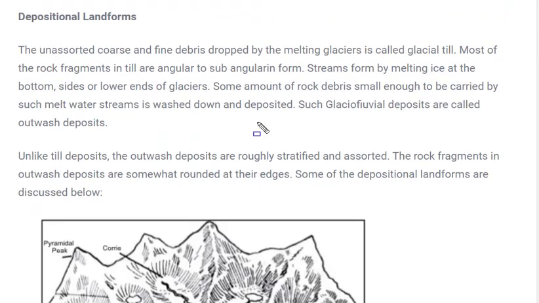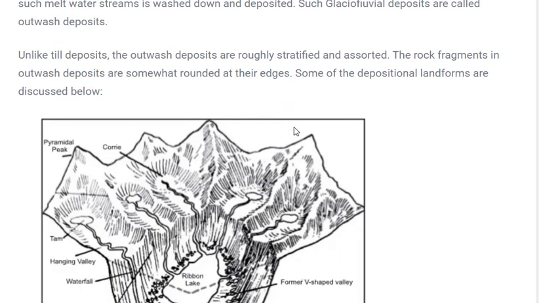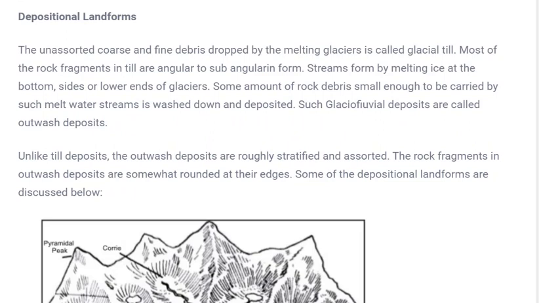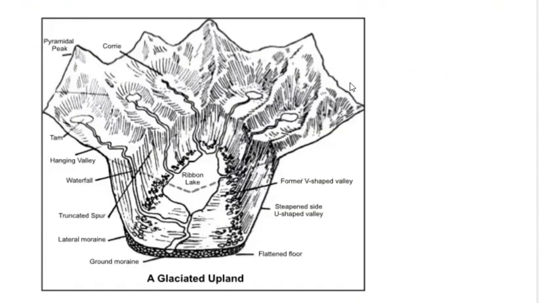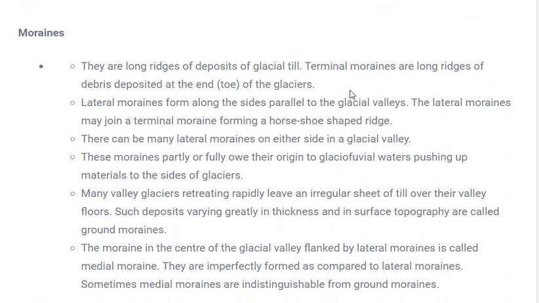Another form of landform is due to the depositional work of ice or glaciers. In the case of winds and rivers, we had different kinds of sediments, like pebbles, rocks, and boulders, but in the case of glaciers, we have moraines. Moraines are the depositions carried away by glaciers. Due to the deposition of these moraines, several kinds of landforms are formed.